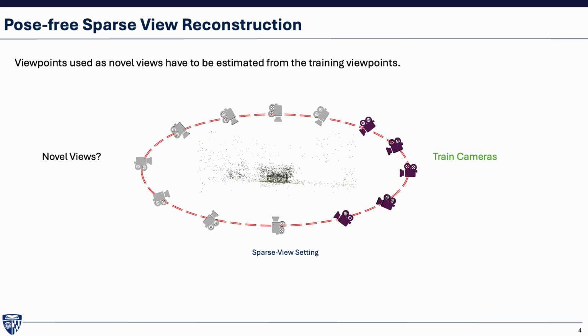In pose-free sparse view scene reconstruction, one cannot access the dense observation set for obtaining novel views of a scene. Instead, novel views are sampled from elliptical, spiral or B-spline trajectories fitted to the training cameras. This of course makes the problem more challenging.